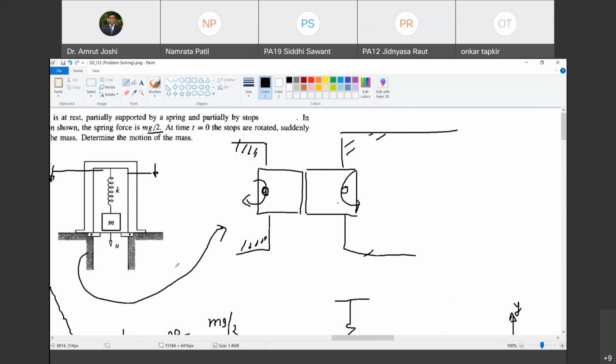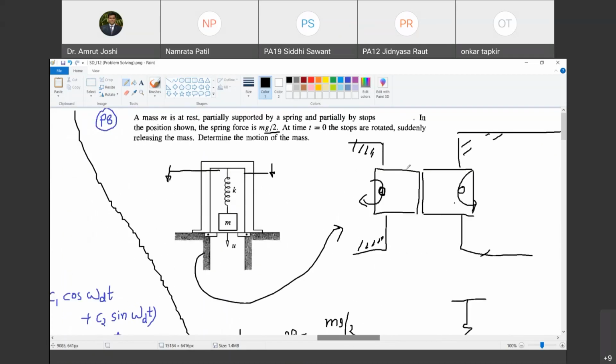And now what is asked? What is the question that is asked? If you now suddenly release the mass, अगर mass को suddenly release किया, so what is going to happen? How is this system going to respond to this? So क्या करने वाले बताओ मुझे.